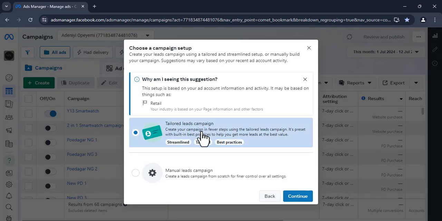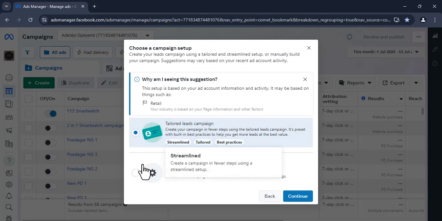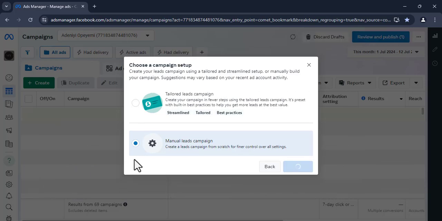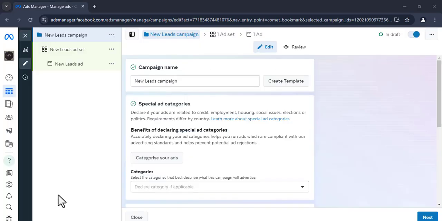It's here we are going to choose whether we want it to be manual or automatic, as I said. In my case, I'm going to choose manual. I'm going to click on continue. As you can see, we have the ads, ad set, and campaign. Ads, ad set, and campaign.